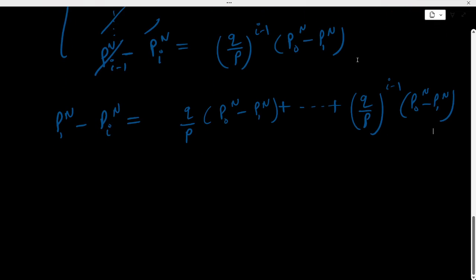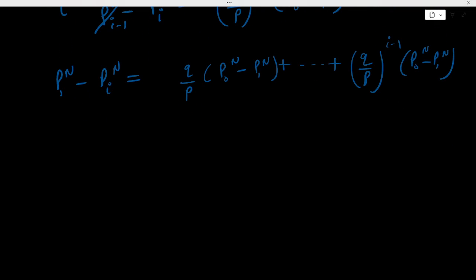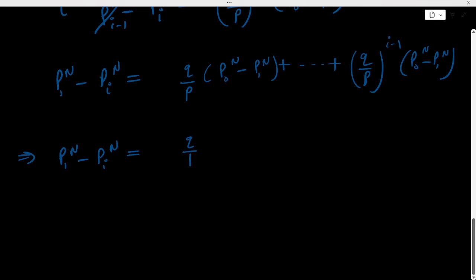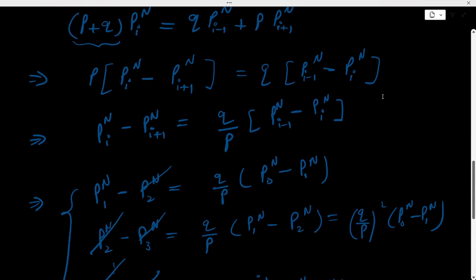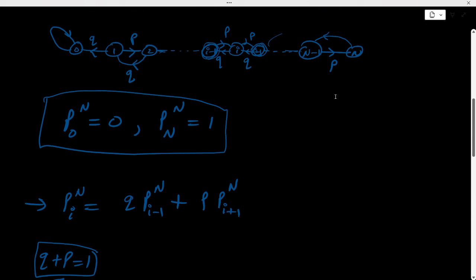Okay, now it's just manipulation. So this implies P_1^n minus P_i^n equal to the summation of (Q upon P) to the K, K running from 1 to i minus 1, times (P_0^n minus P_1^n). Just put the value of P_0^n. The value of P_0^n we have is 0, right?